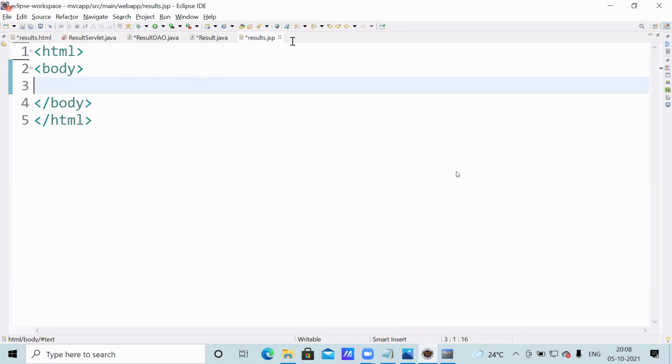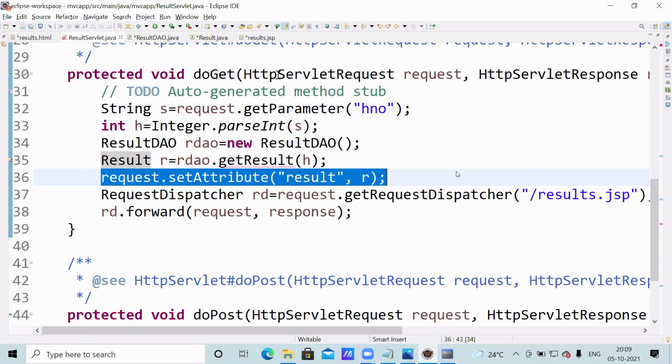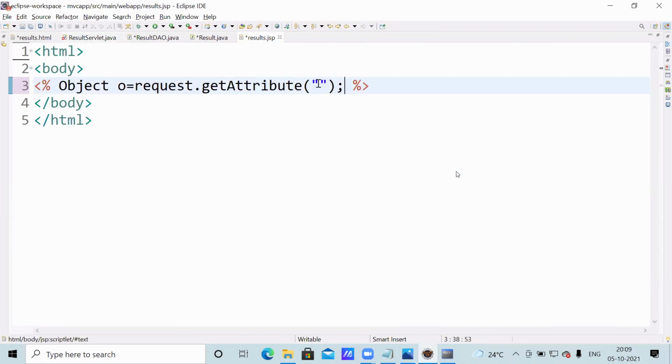So the return type is Object: Object o equals request.getAttribute, attribute name, what I gave, result.